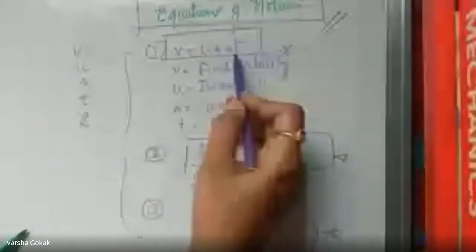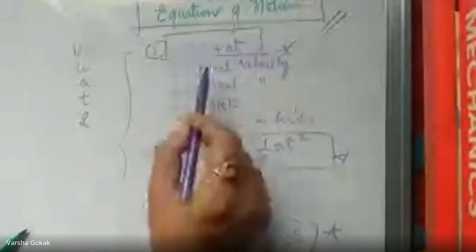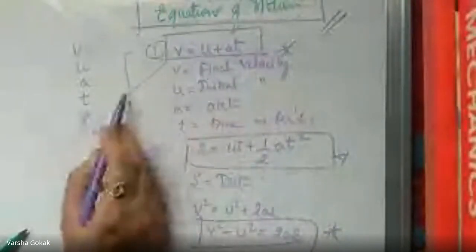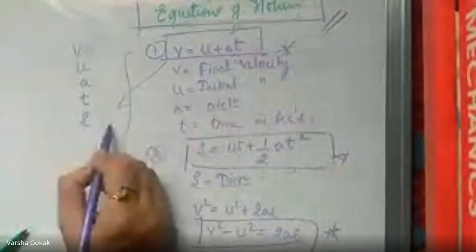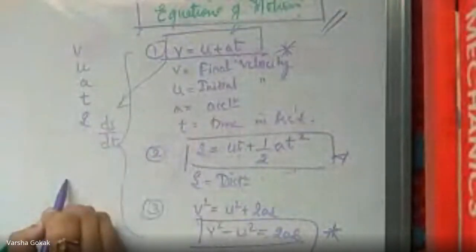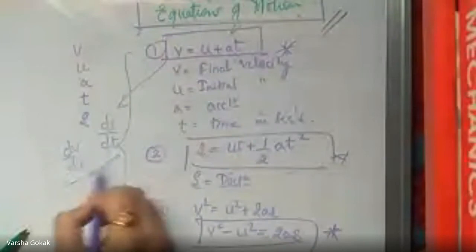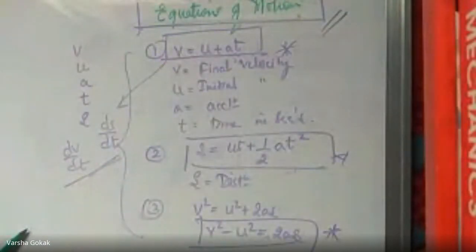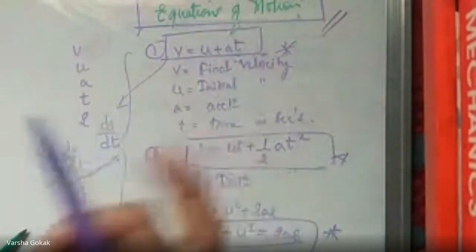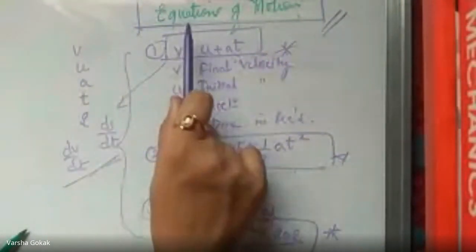The first assignment question is, I want you to derive the equations of motion. We derive these, no? From somewhere this has come. I have not directly written this; there is a derivation for it. This derivation is from the general equations that we wrote, that is ds by dt, dv by dt. Using these, we derive these equations from the basic definitions. So the first question for your assignment is to derive all three equations of motion.